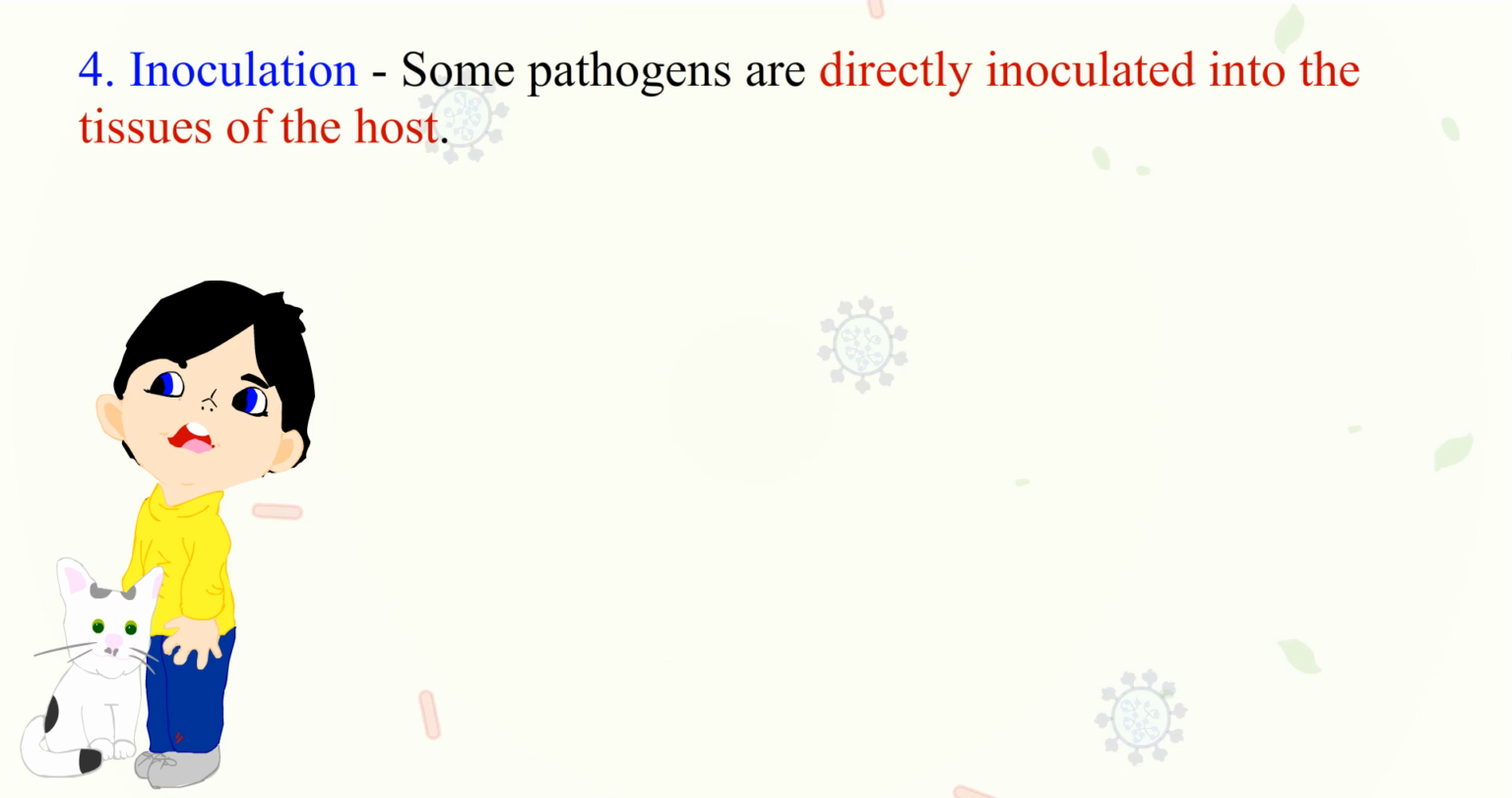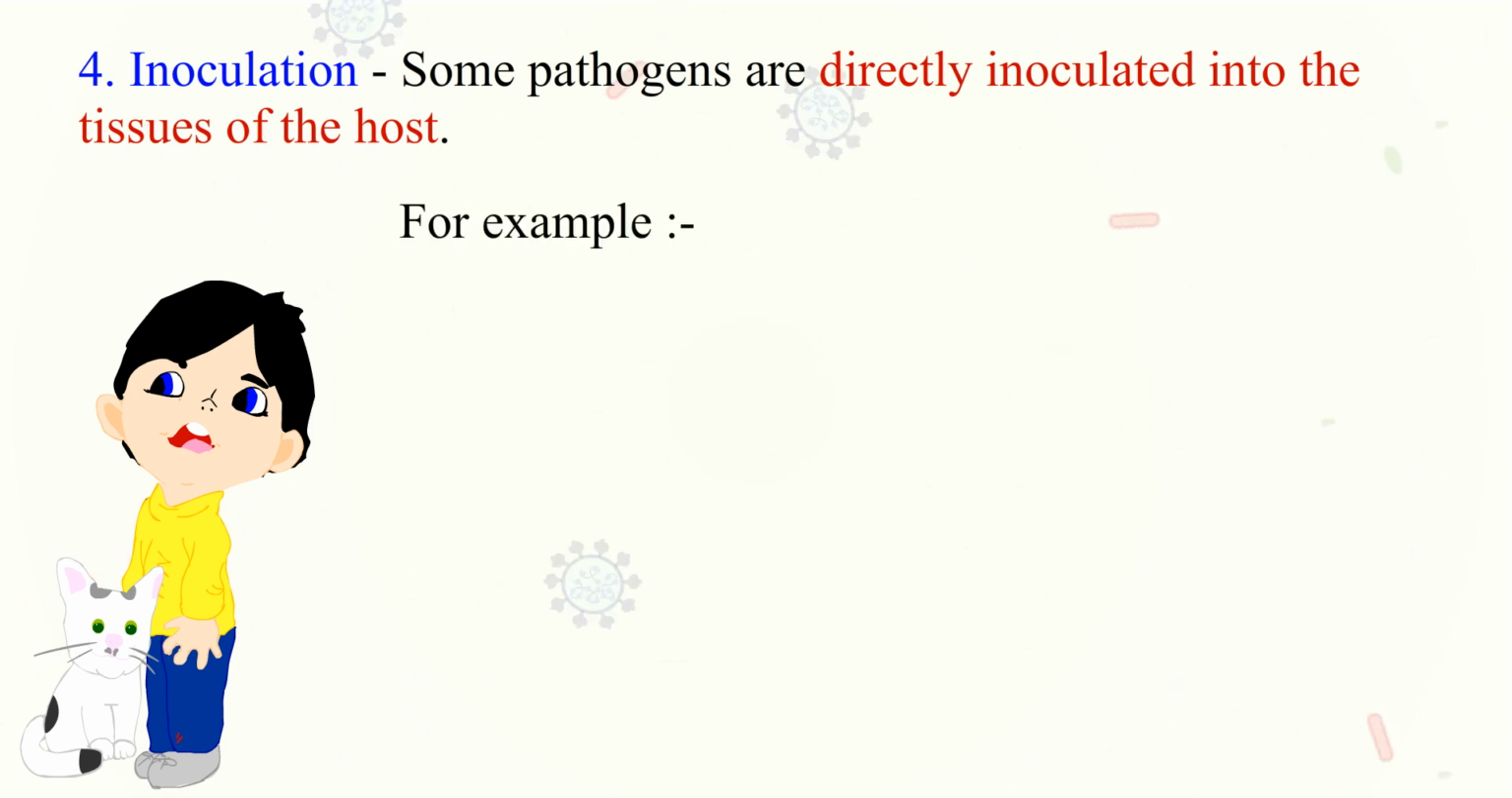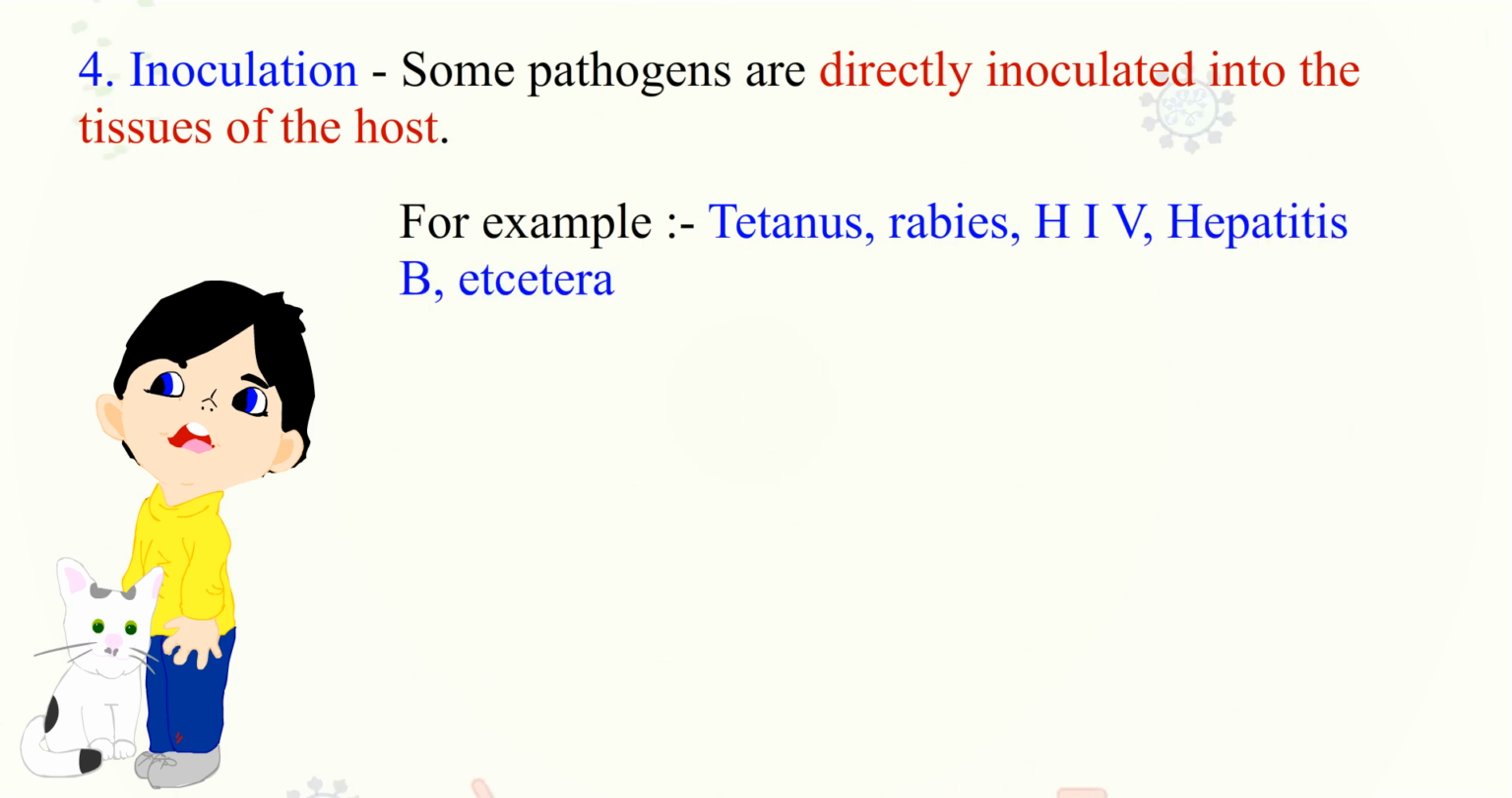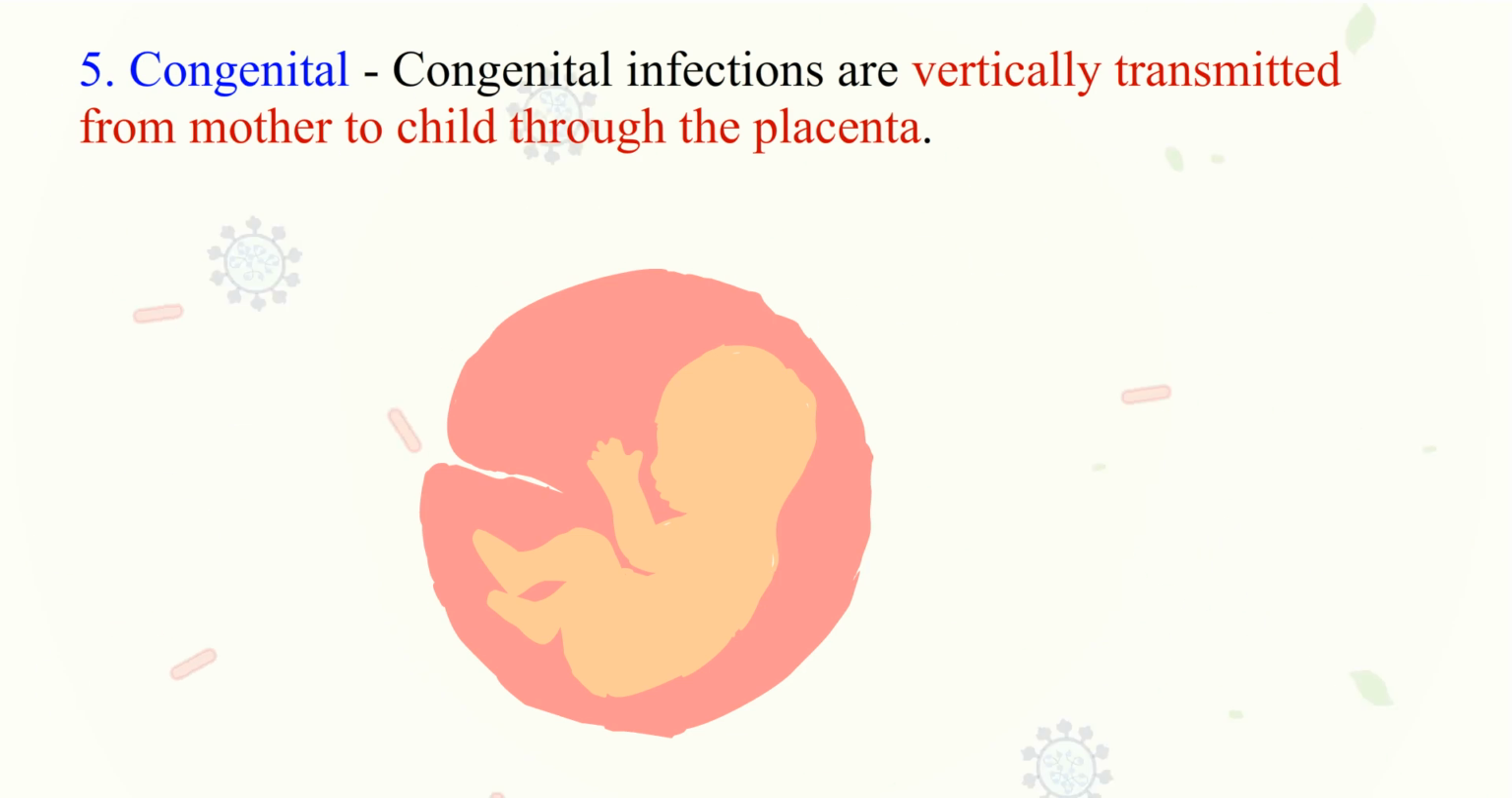4. Inoculation. Some pathogens are directly inoculated into the tissues of the host. For example, tetanus, rabies, HIV, hepatitis B, etc. 5. Congenital. Congenital infections are vertically transmitted from mother to child through the placenta.